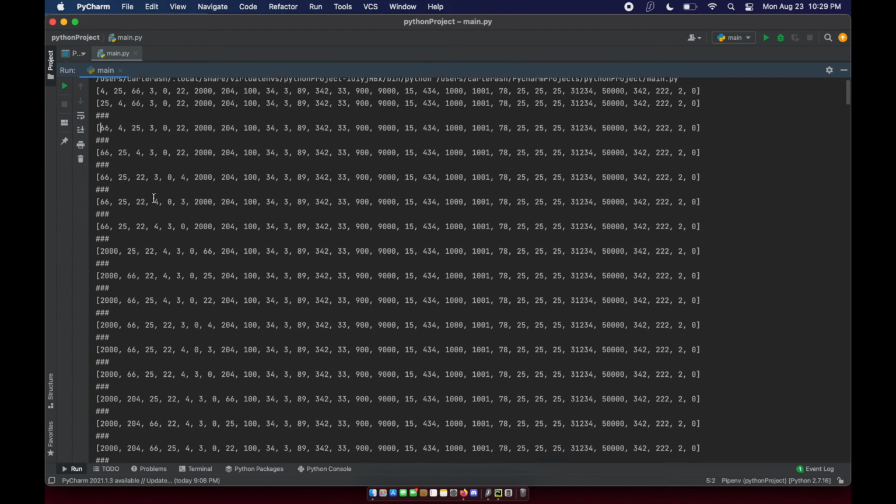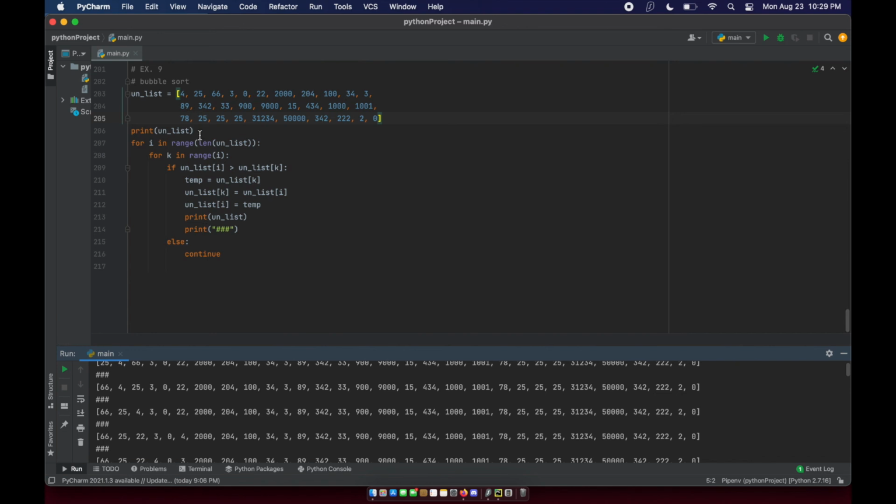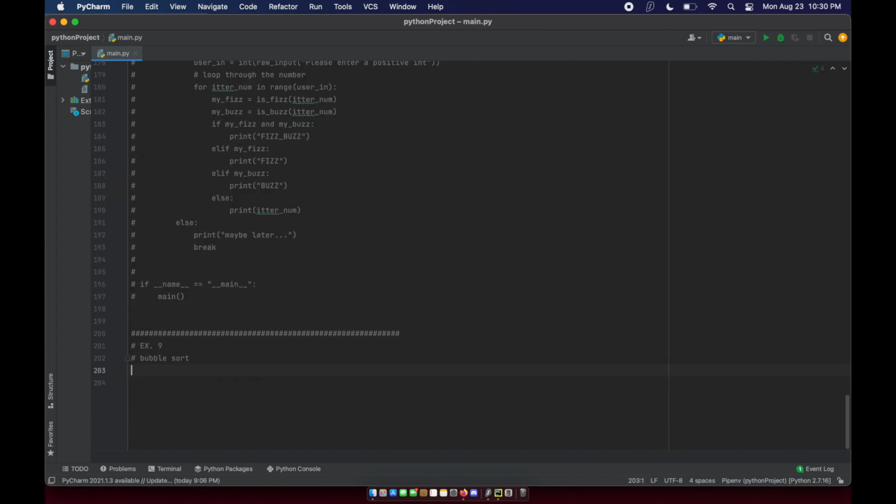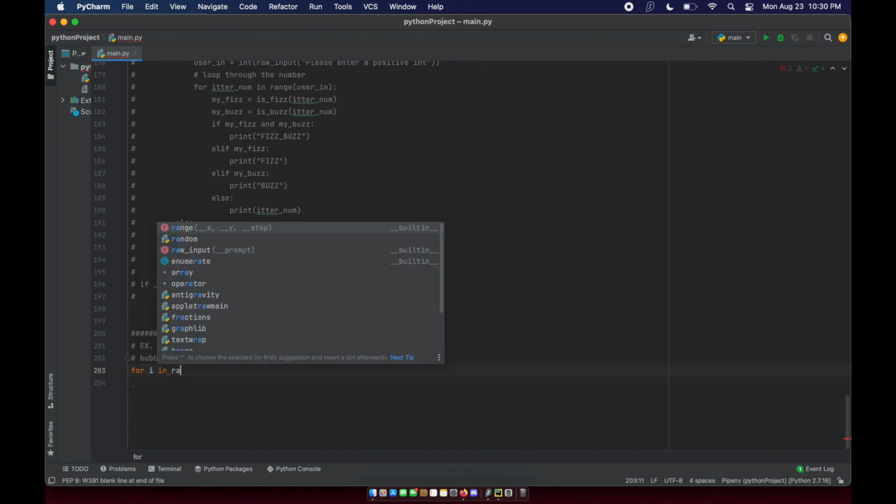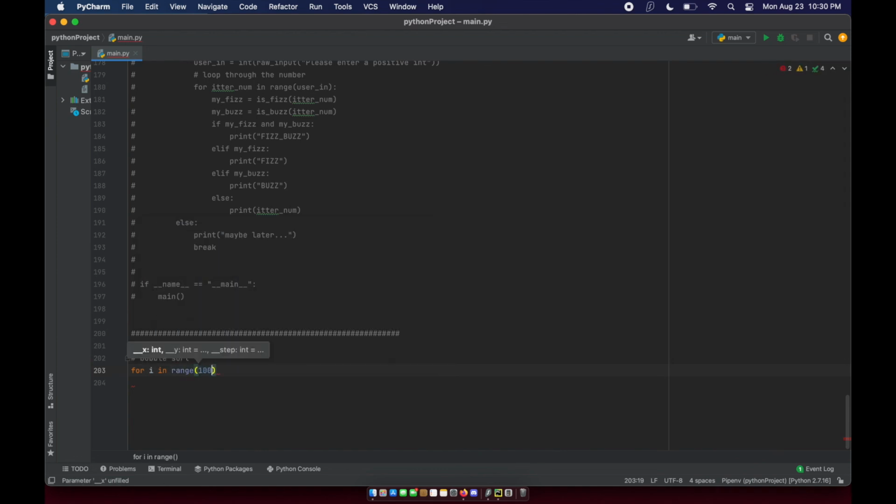this is when i is 0. Actually, you know what we should do? Here's what I'm going to do. We're going to take this whole example and throw it in the trash. I'm going to say for i in range, let's just say 20, and then for k in range(i). Then here I want to print, this is going to be a lot cleaner for us to see. I'm going to print k, the value of k.